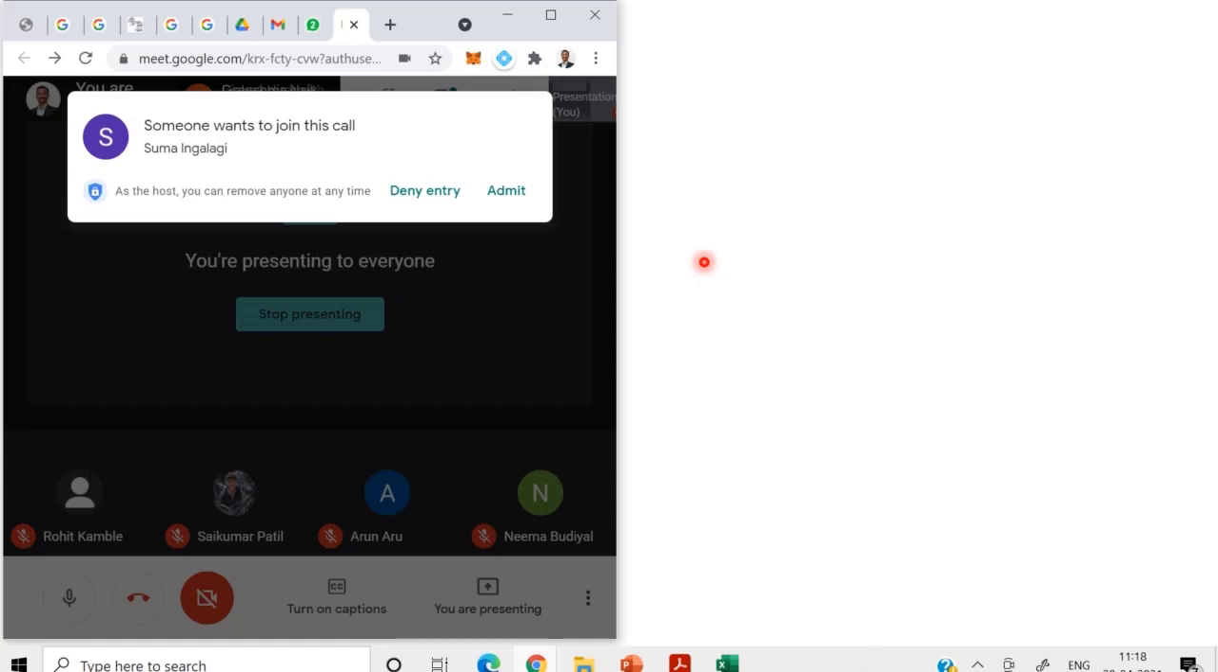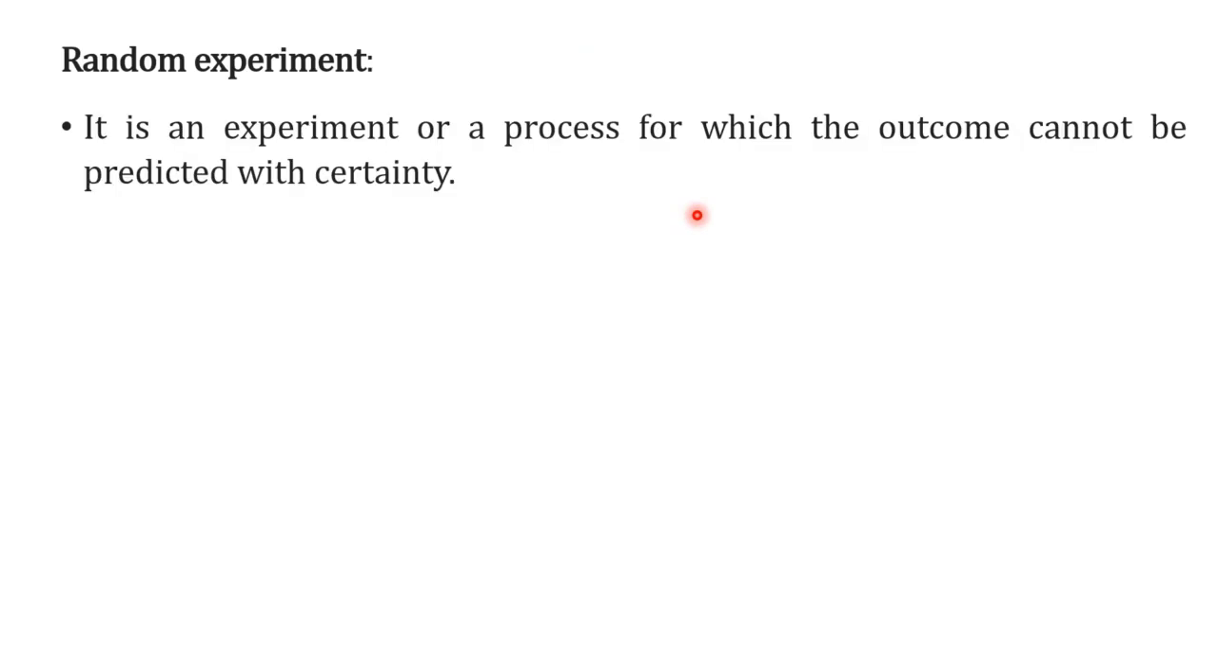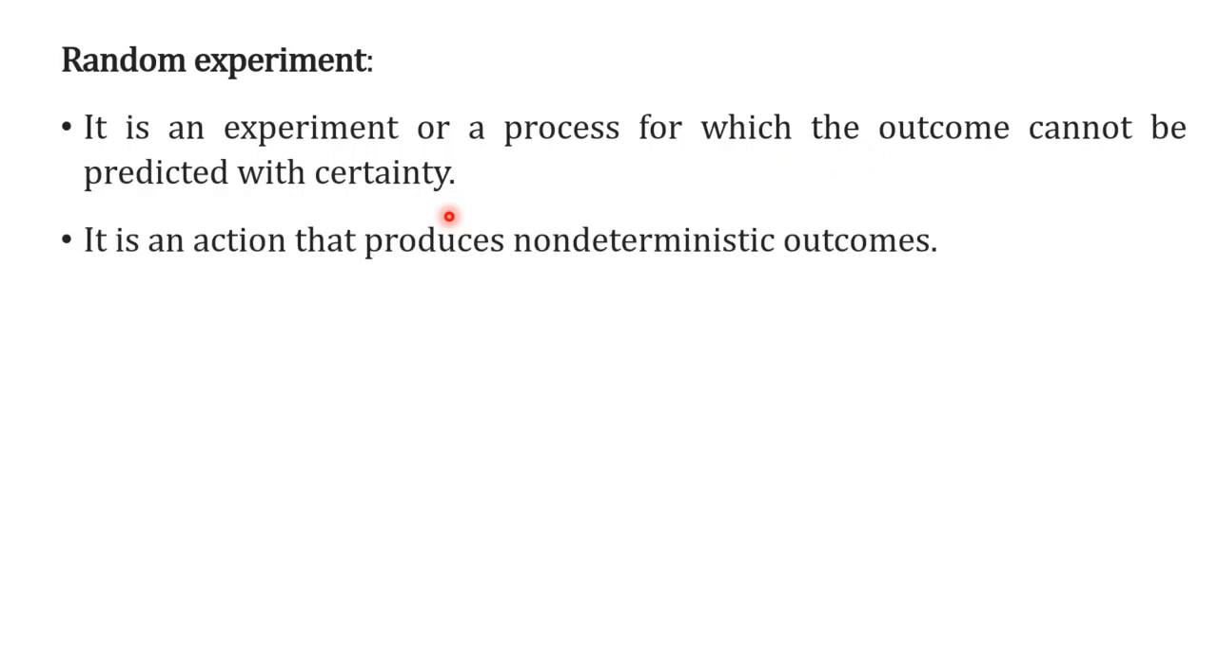Alright? So what is a random experiment? A simple definition I will read here. It is an experiment or a process for which the outcome cannot be predicted with certainty. Alright? Let us see one more definition. A random experiment is an action that produces non-deterministic outcomes.